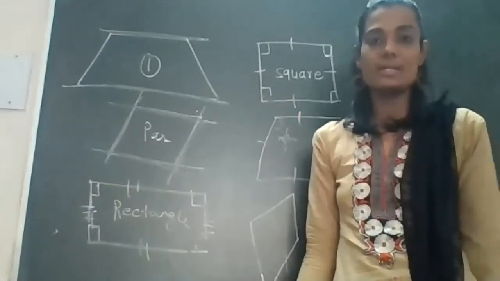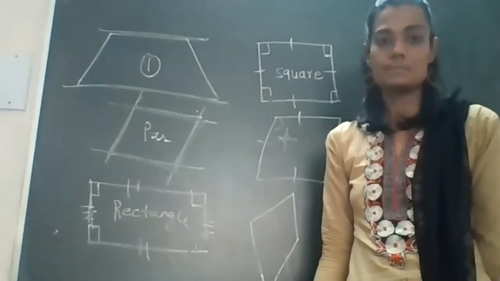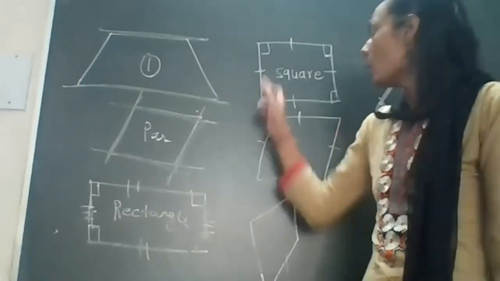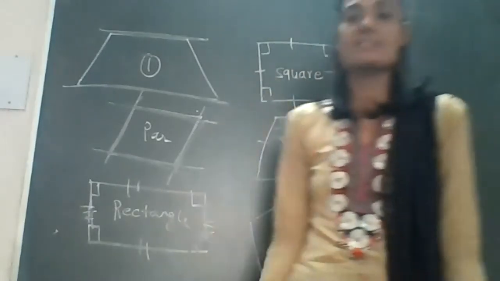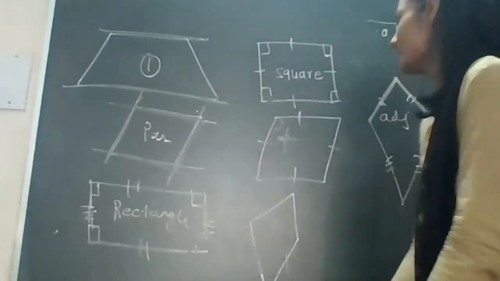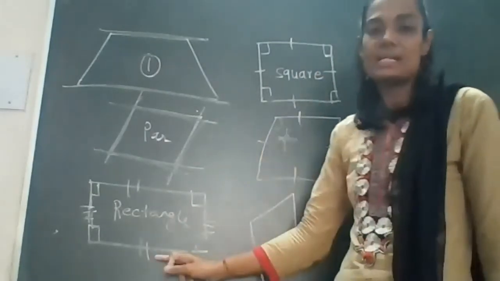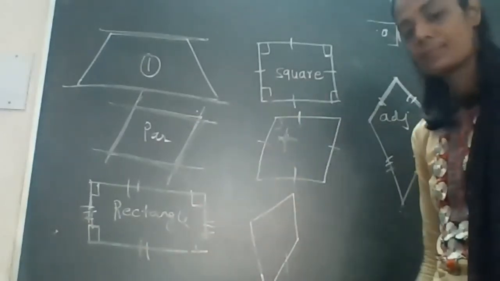Square: all sides are equal and all angles are equal as well. Square can be a rectangle, but rectangle cannot be a square. Okay.